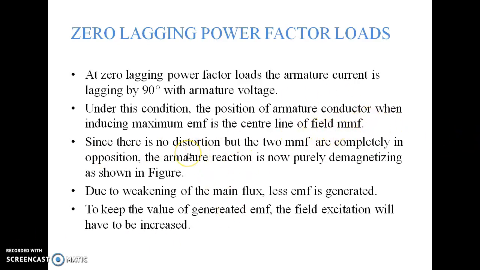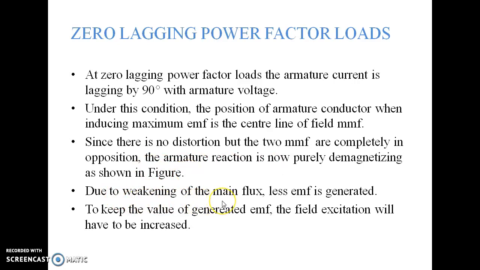There is no distortion, but the two fluxes, the armature flux and the main field flux, are completely in opposition. The armature reaction is now purely demagnetizing type, as shown in the figure.